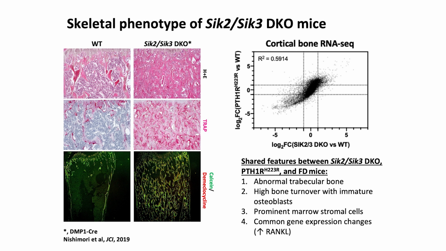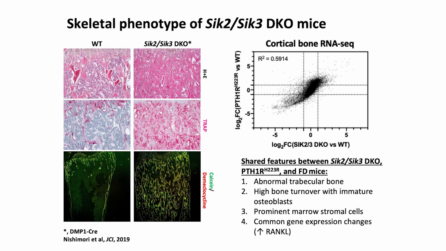And so we were very excited and encouraged to see that when we delete SIK2 and SIK3 from cells of the osteoblast lineage with DMP1-Cre, we recapitulate a similar phenotype. You see very dramatic increases in totally abnormal-looking trabecular bone with prominent accumulation of stromal cells in between that abnormal bone. These bone surfaces are full of TRAP-positive osteoclasts and incorporate very high amounts of calcein and demeclocycline with dual labeling.